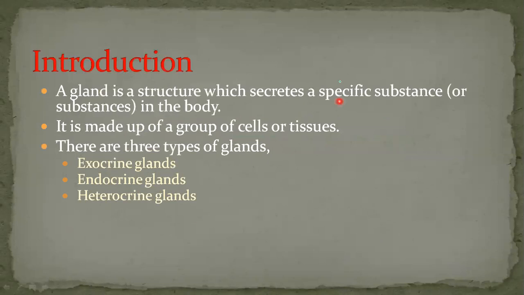Coming to the introduction, what is a gland? A gland is a structure which secretes a specific substance or substances in the body. It is made up of a group of cells or tissues. There are three types of glands present in the human body. They are exocrine glands, endocrine glands, and heterocrine glands.